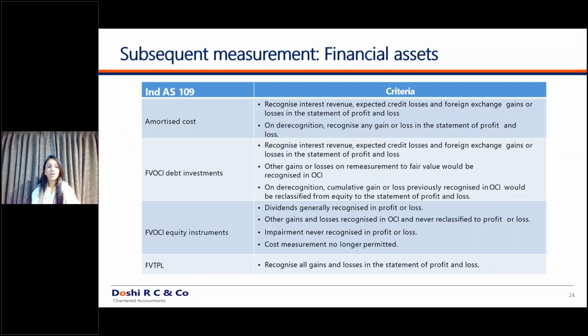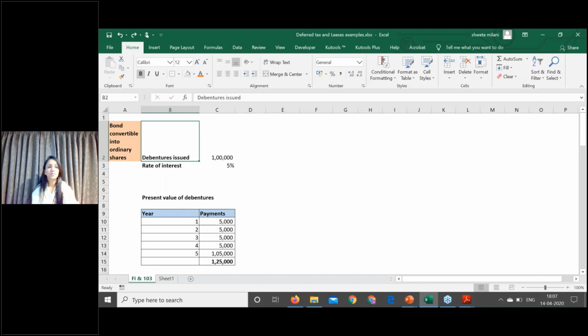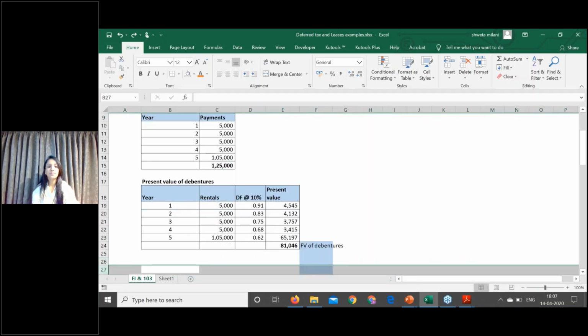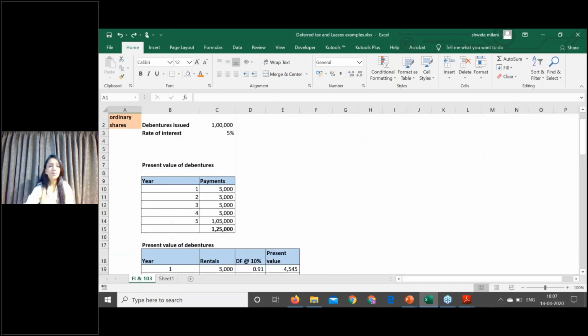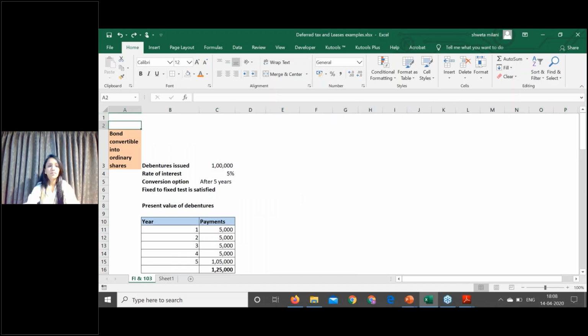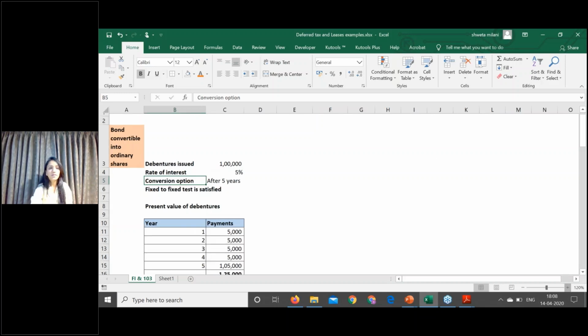Now, let's go to the accounting of a compound financial instrument. What happens in case of a compound financial instrument? Can you see my Excel sheet for the purpose of the example? You have debentures with an interest rate of 5%.